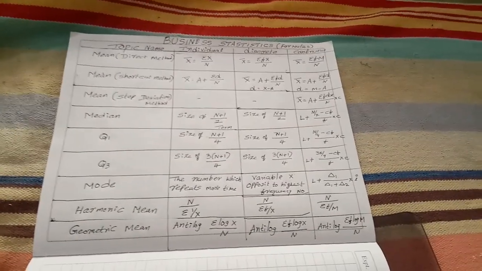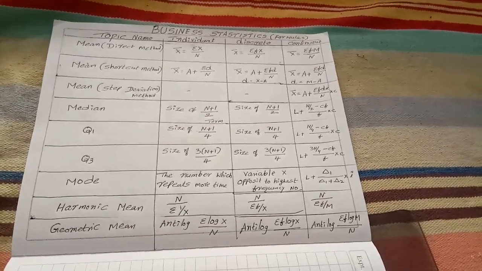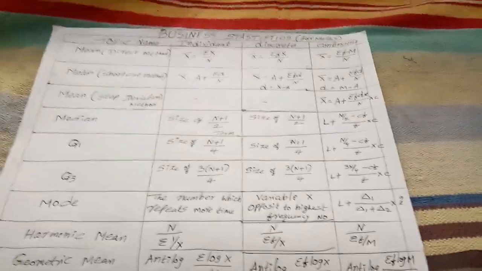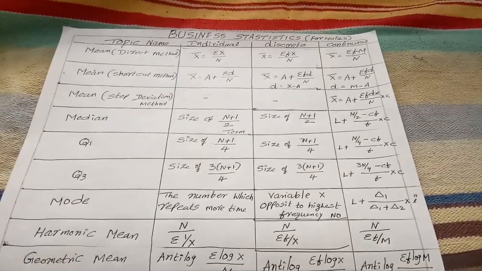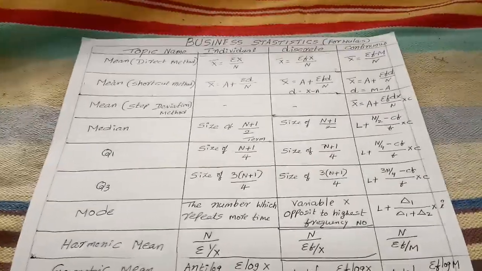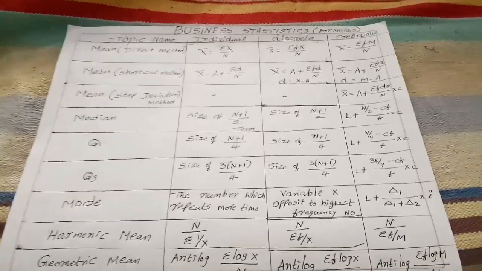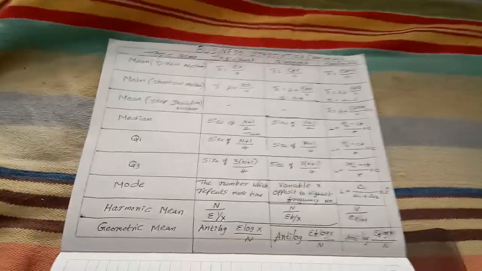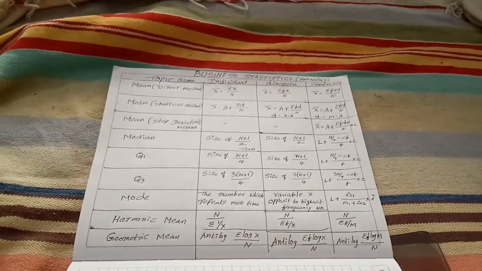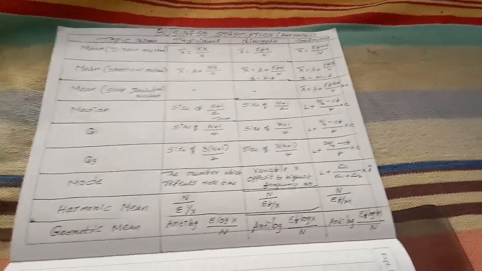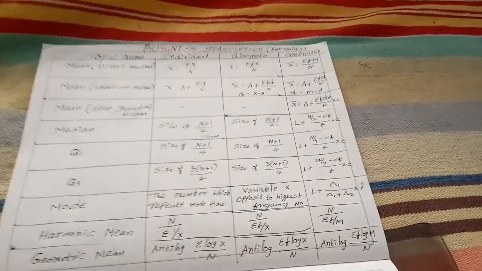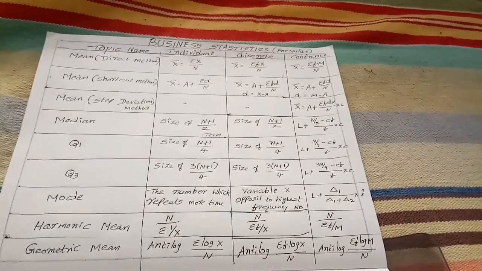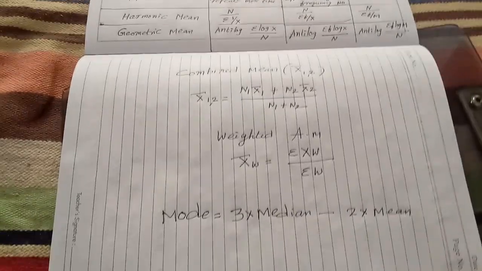Measures of central tendencies. Other than this, there are some small topics like missing frequencies. It means sometimes they will miss one number in variable x or frequency. That we have to find. That is given in short answer questions. That is called missing frequencies. That is also in unit number 3 only. In my coming video, I will explain how to find missing frequencies.